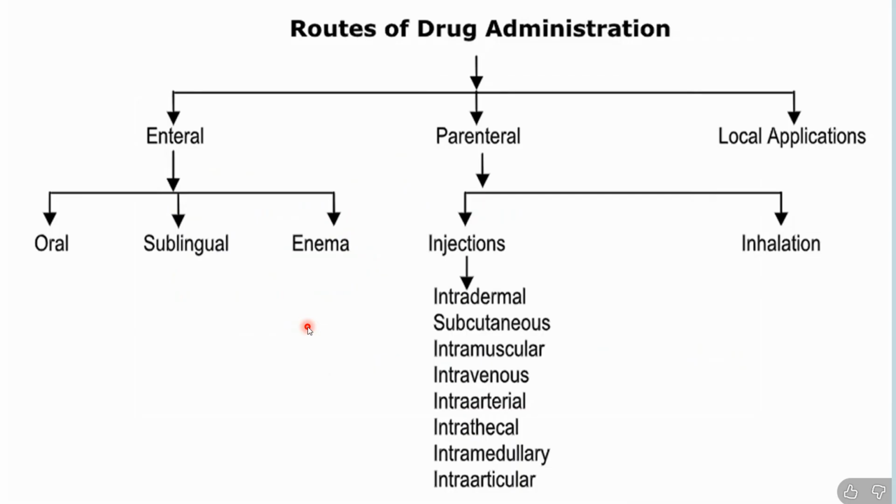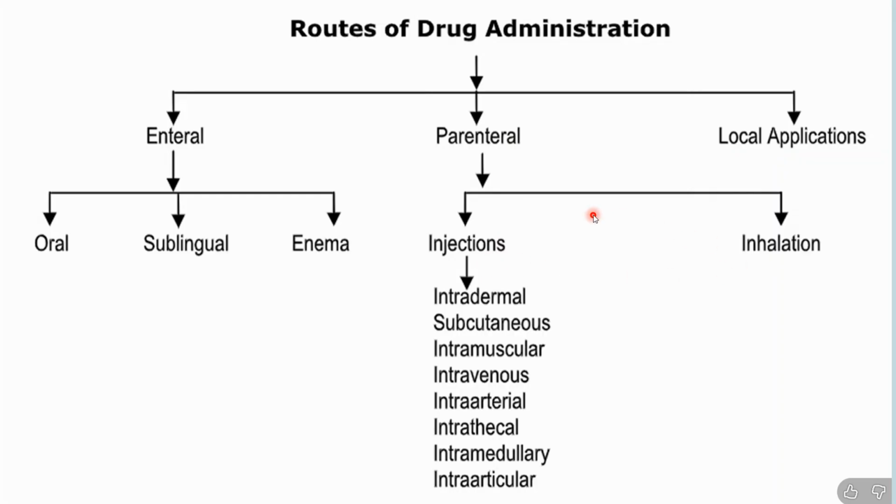So now coming to the routes of drug administration. How many routes are possible to take a drug? It could be enteral, it could be parenteral, it could be local application. Local application is when you apply the drug directly on the skin. Parenteral is injections or inhalation.